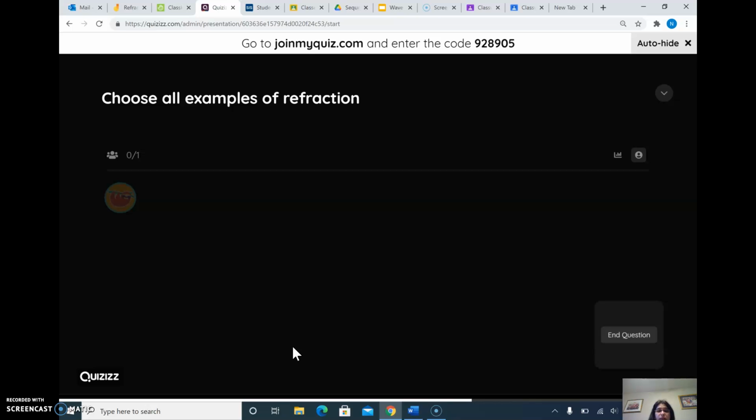Okay, choose all the examples of refraction. So what do you say? The straw in the water is an example of refraction. Yes. How about the block? This is also. How about the duck in the water? Yes. Let's submit it.